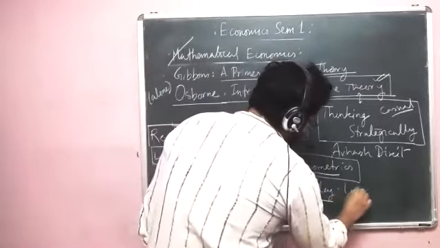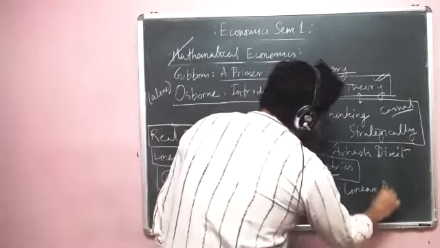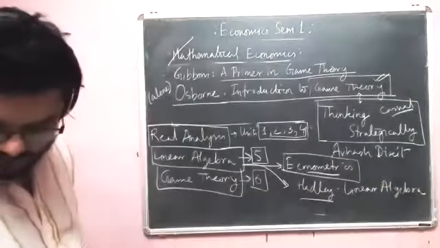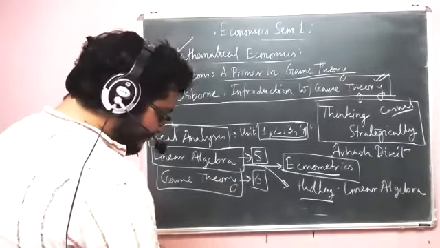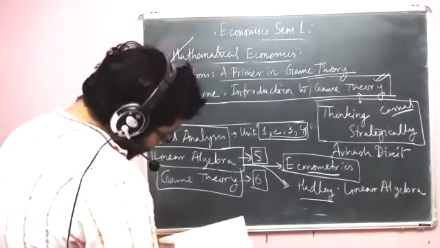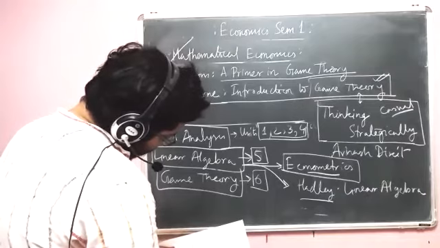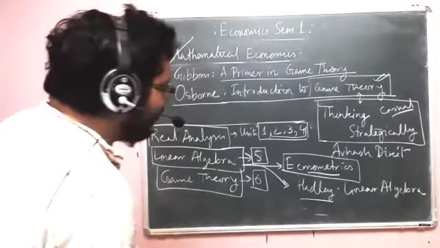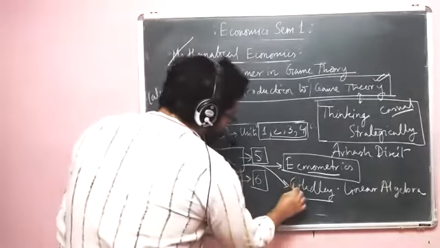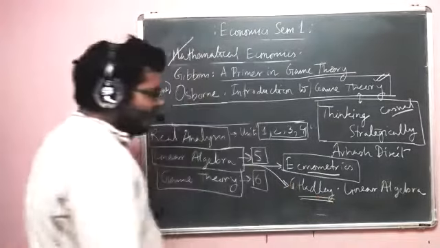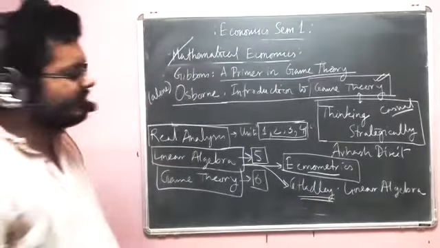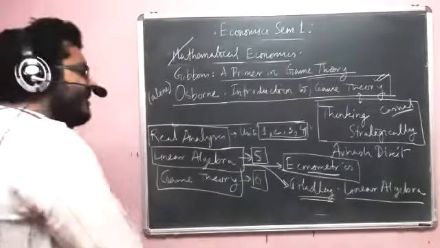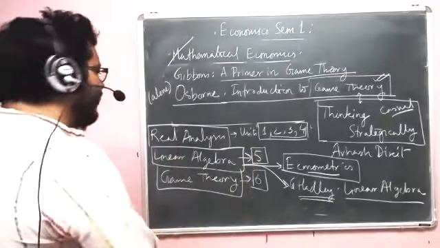So Hadley's Linear Algebra, G. Hadley. Let me just take a look at it again. Yes, G. Hadley, Linear Algebra. Okay, Hadley is good enough. So this is a very interesting book. It's a very basic book, and it's the best point to start linear algebra. It's not really that difficult.